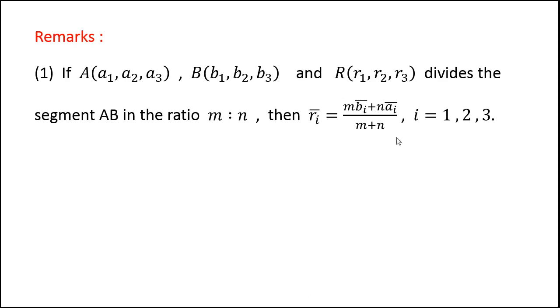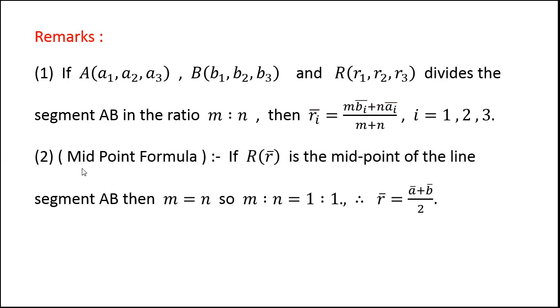So in short, we can write these three relations as ri is equal to m bi plus n ai upon m plus n, where i varies from 1 to 3. This can be proved by using our section formula. Now here this bar should not be there, because these are coordinates and not vectors. This bar should not be there, in the relation between their coordinates.